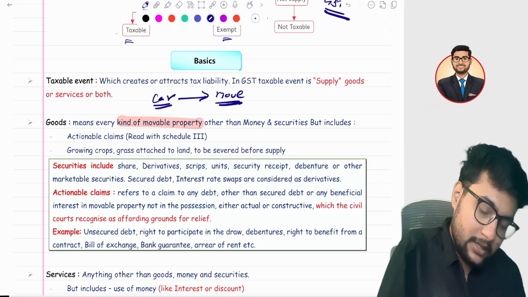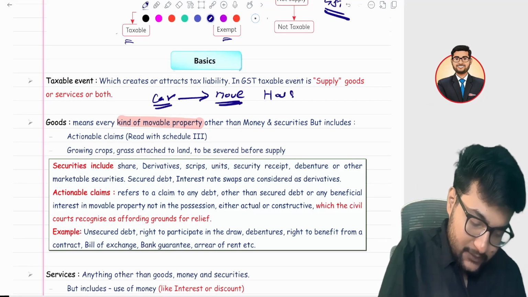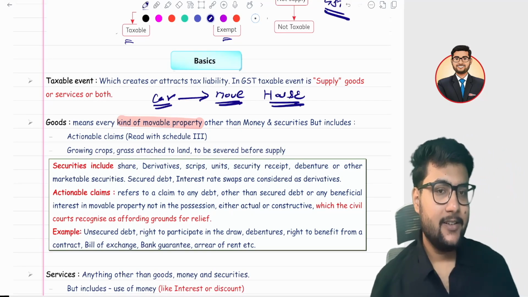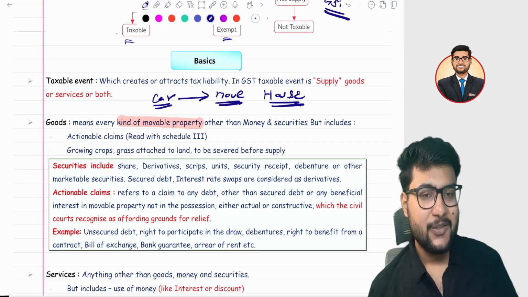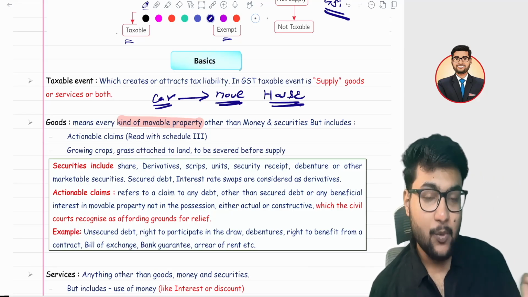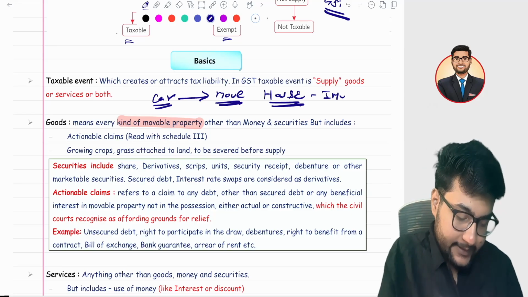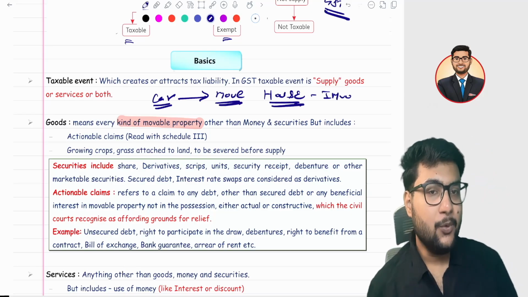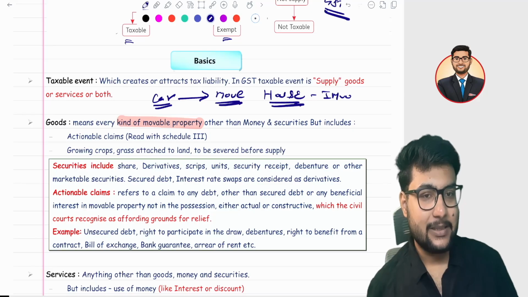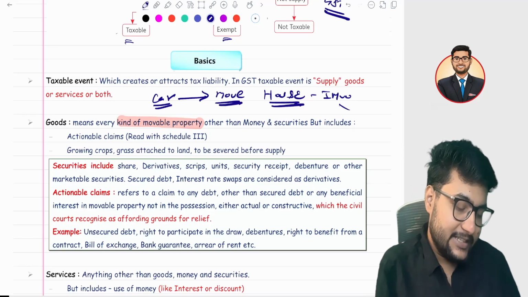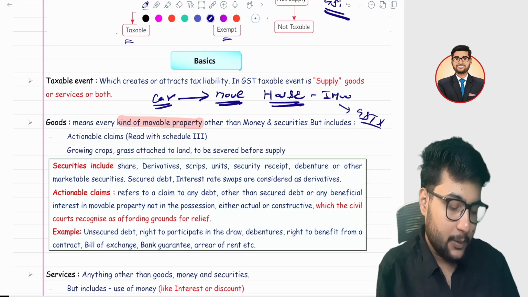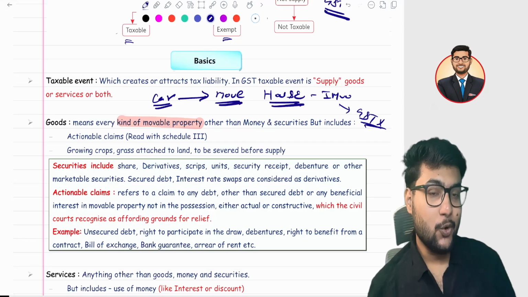But sir, what about a house? If you see, there is no technology yet which can move the house. So a house is not a movable property. Then what is it? Sir, it is an immovable property. And let me tell you, immovable property is not covered under supply. So GST is not going to be attracted on immovable property.